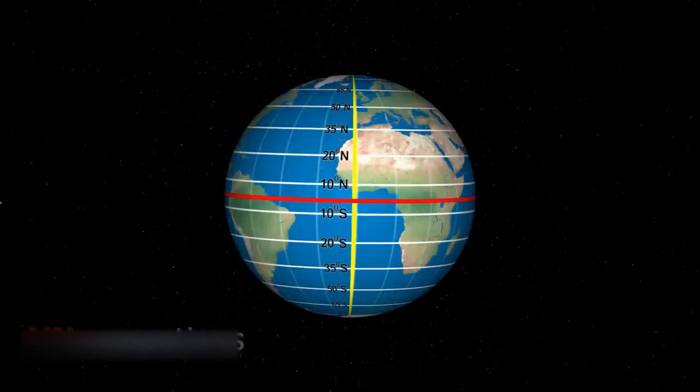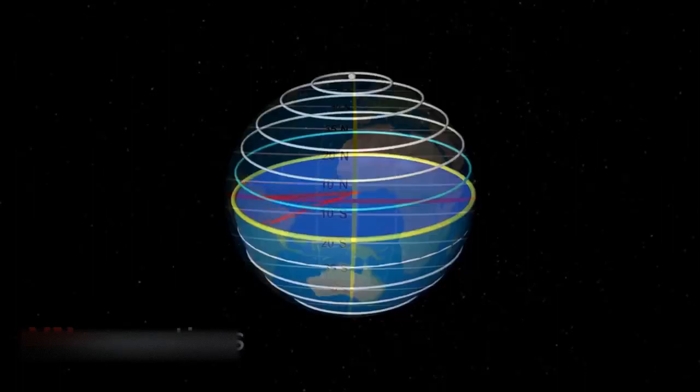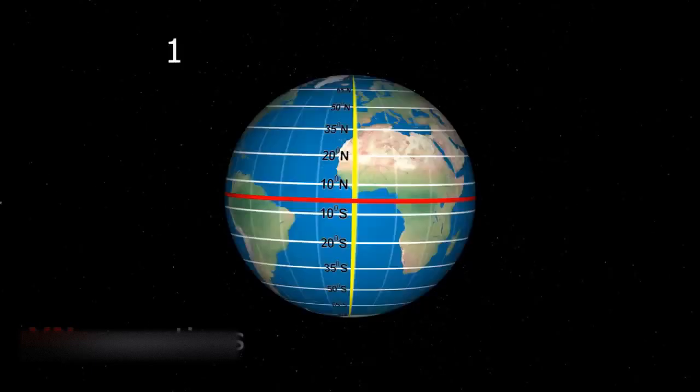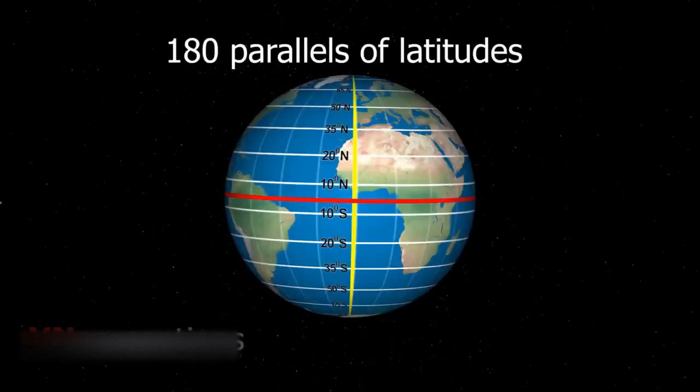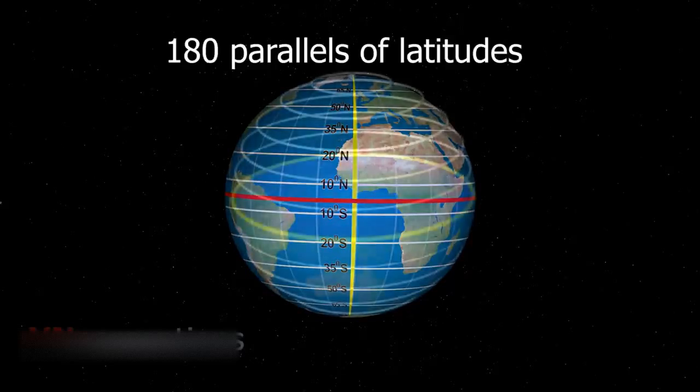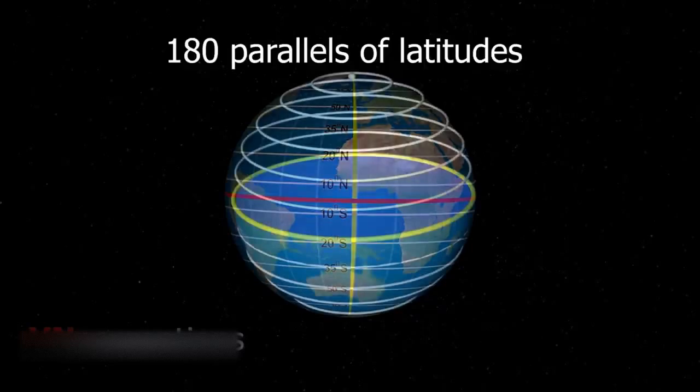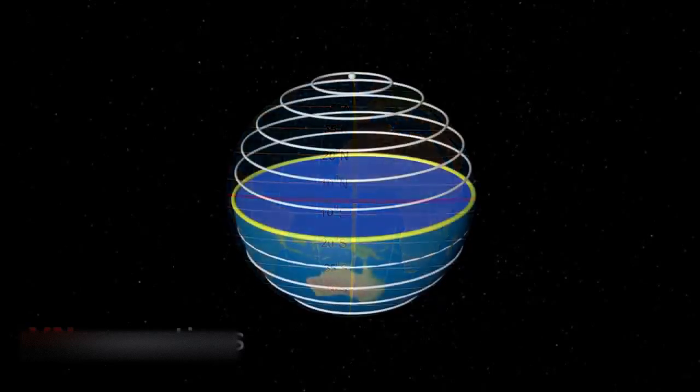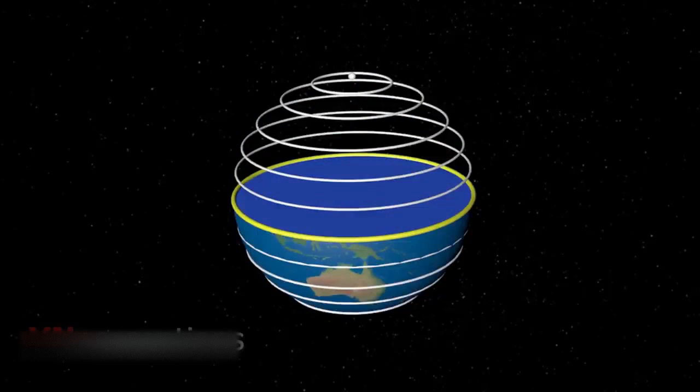First thing is, a latitude is an angular distance of a place north or south of the equator. There are 180 parallels of latitude. Each parallel of latitude is a circle. All the parallels of latitude are not of equal length. The circles become smaller as we move towards the pole.